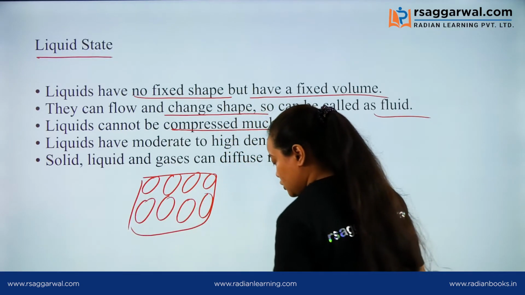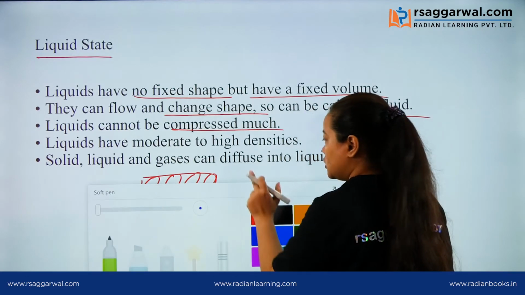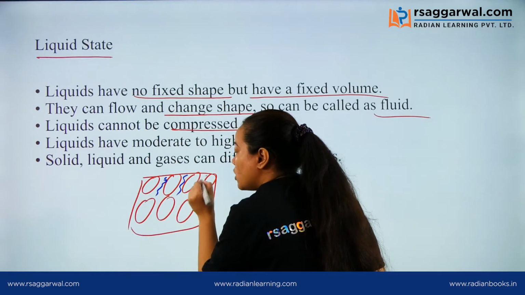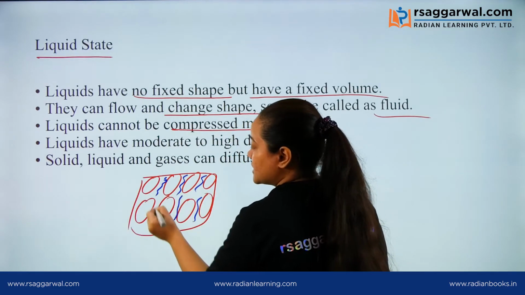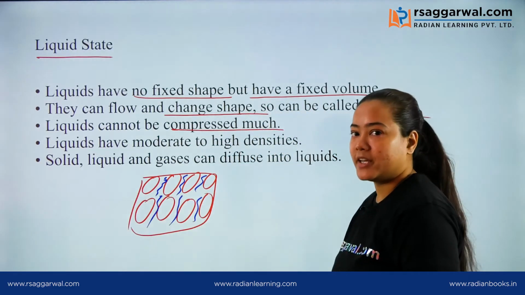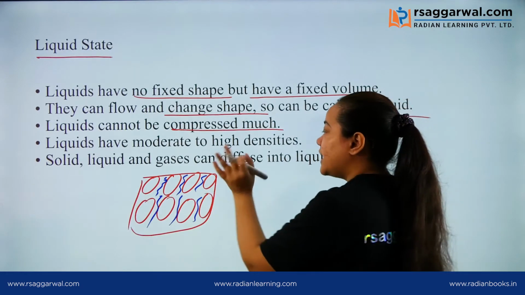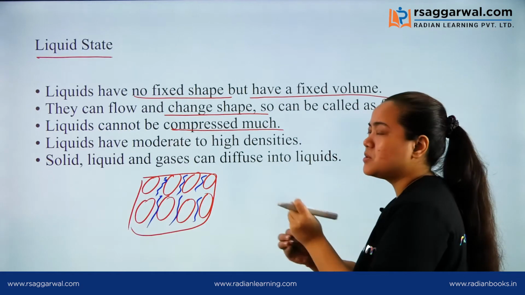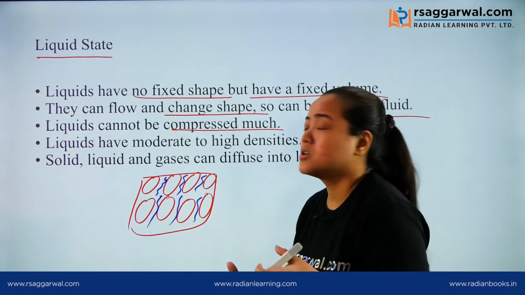Suppose in this you can see these small spaces present between the particles of liquid, so they can be compressed. Liquids can be compressed but not much.